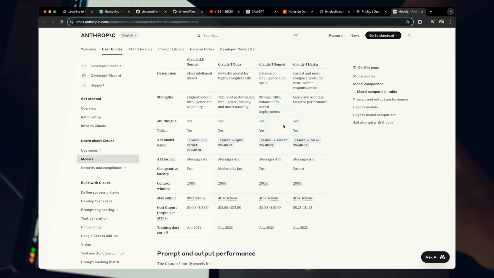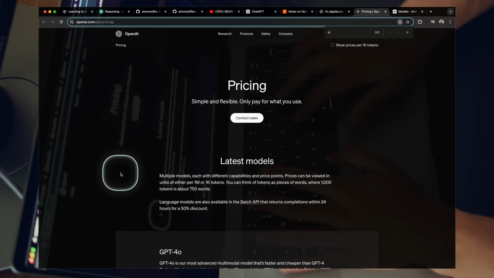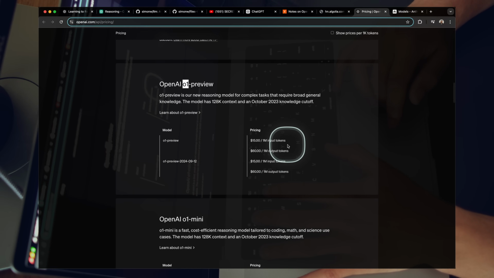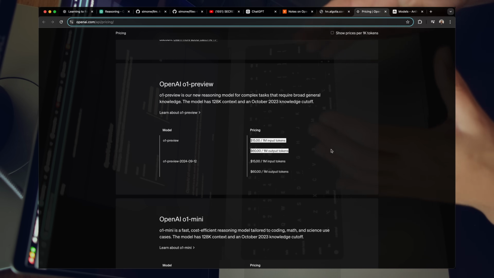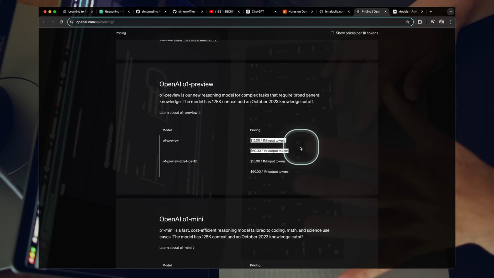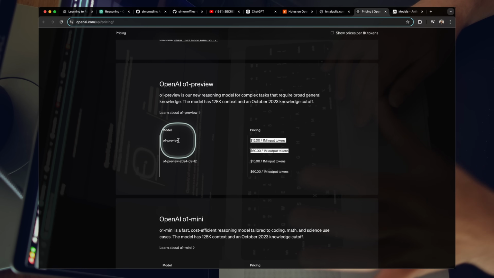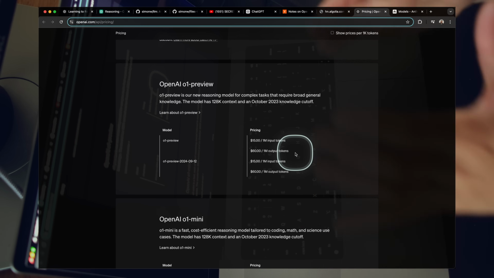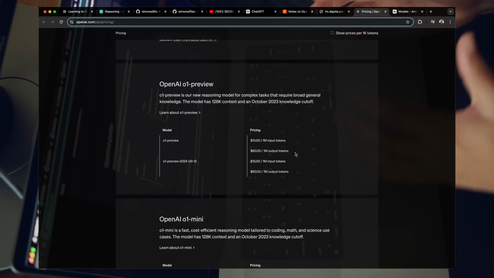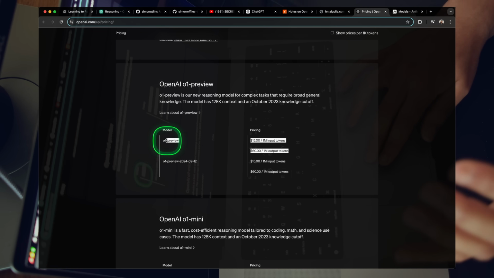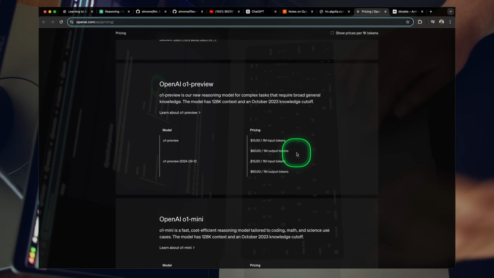So a couple interesting things to mention here about pricing. If you look at Claude 3 Opus, we have 15 in, 75 out per million. The new o1 models, the new o1-preview top of the line is actually cheaper than Claude 3 Opus. So even though it seems expensive, remember what Opus was like. It's a great model, but it is not doing anything like o1-preview is. It is nowhere near as great as o1-preview. Things are still getting cheaper, which reiterates one of the themes we have been holding on to over the course of this channel, so years now. The price of LLMs is still going to zero. This is a consistent trend we're seeing.